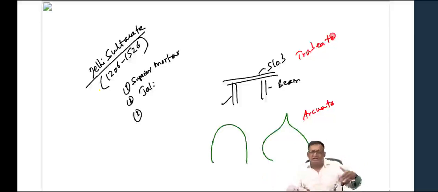Arch as a design concept existed in ancient India, but it was forgotten. We have the arch seen in the Barabar Hills. In the entrance to the Barabar Hills, we have an arch. We have an arch in the Dhamek Stupa. But then this design of an arch had been forgotten. The Turks reintroduced this arch concept or design. And then, of course, they introduced domes. So we will talk about all these things, the slab and beam method, the trabeate method. So it was beautifully combined.